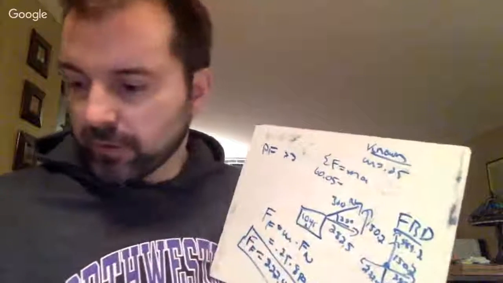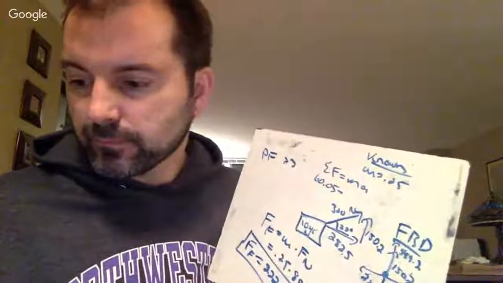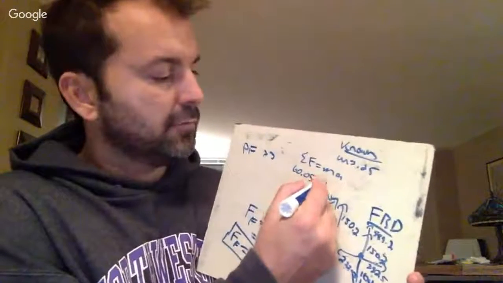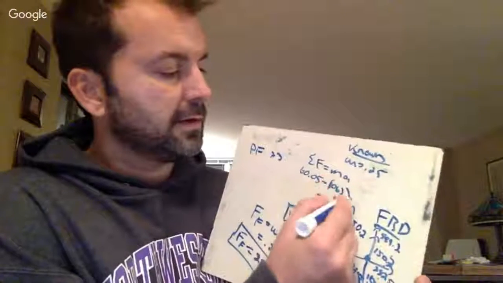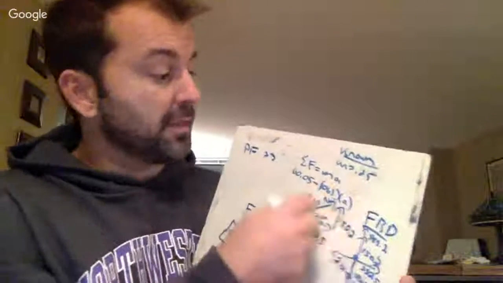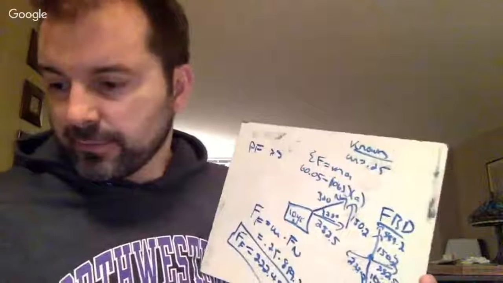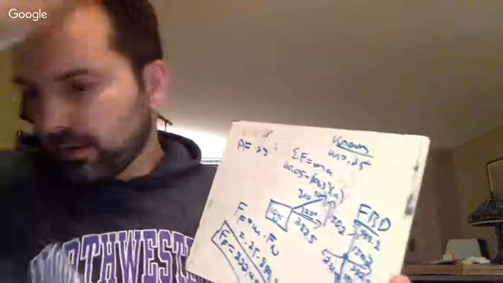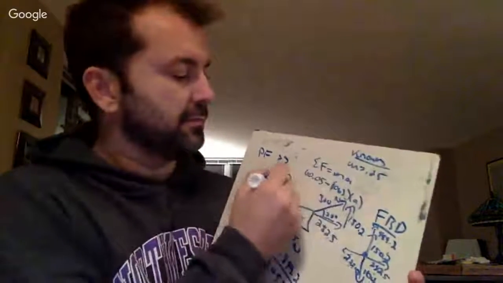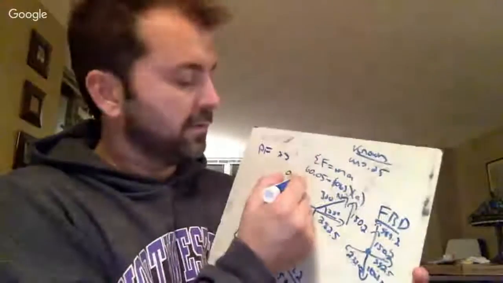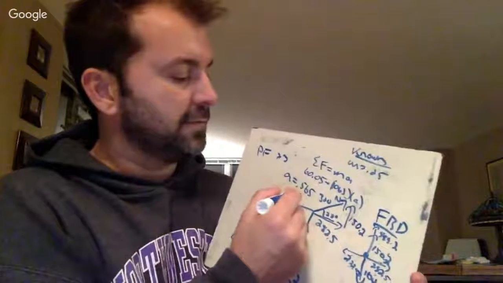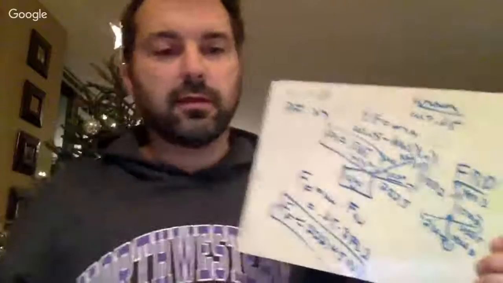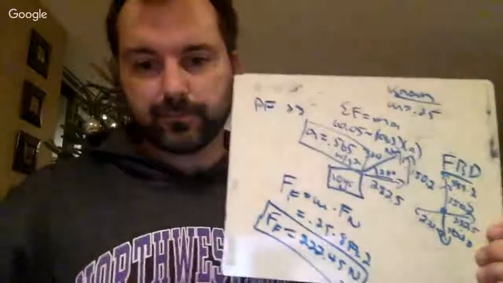So I do 1040 divided by 9.8 to get the mass, and I get a mass of 106.1. And I'm multiplying that by acceleration. So if I divide 60.05 by 106.1, I get an acceleration of 0.565 meters per second squared. And so that is how you do number 23 on the practice final.